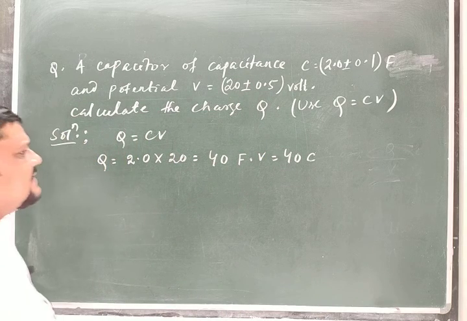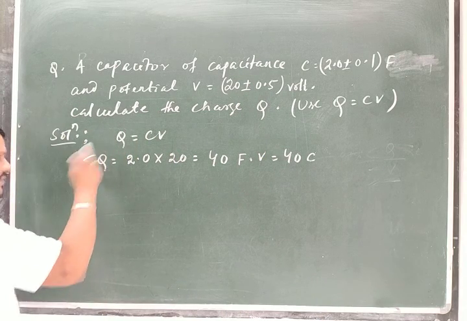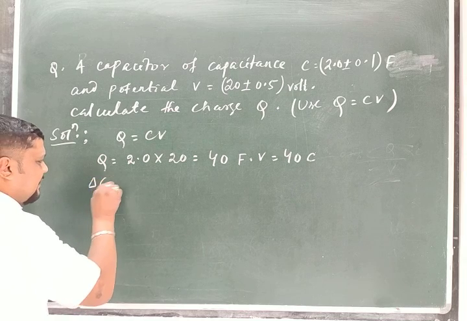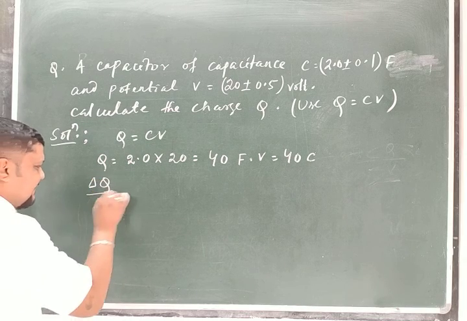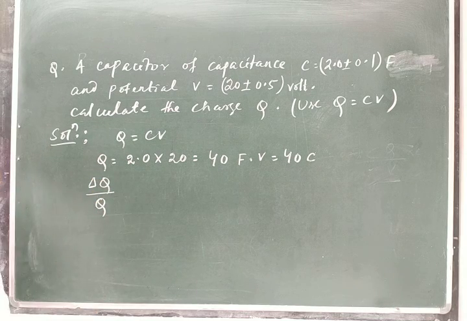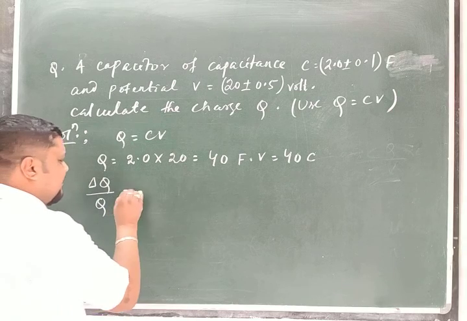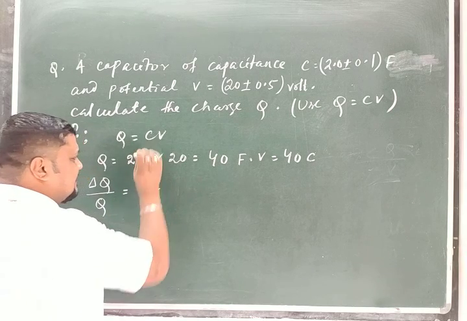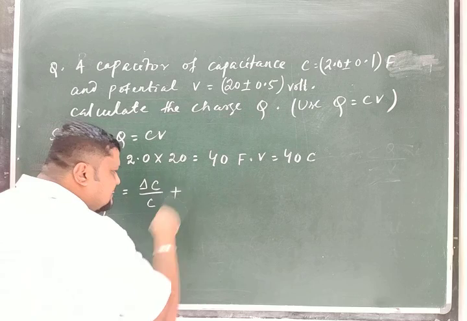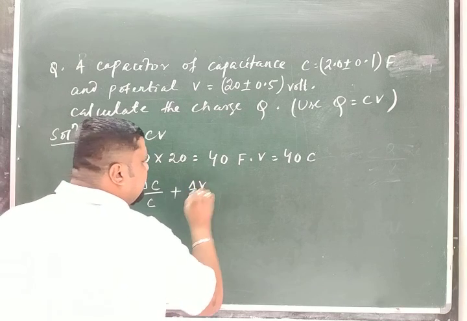So now you know the relation. To know the error part, what is the formula in multiplication? The maximum relative error, delta Q by Q, should be equal to delta C by C plus delta V by V.